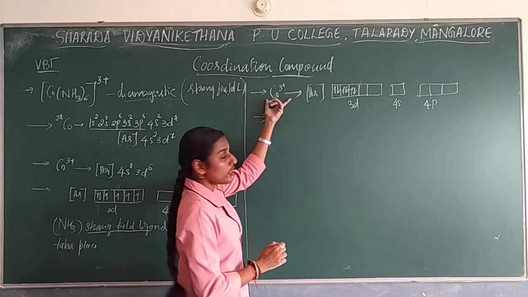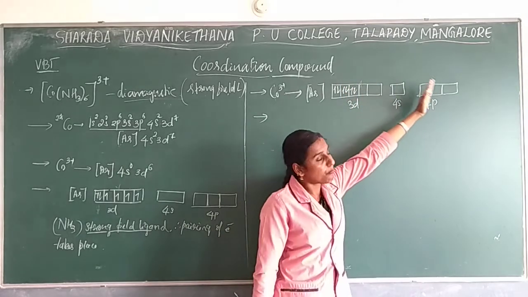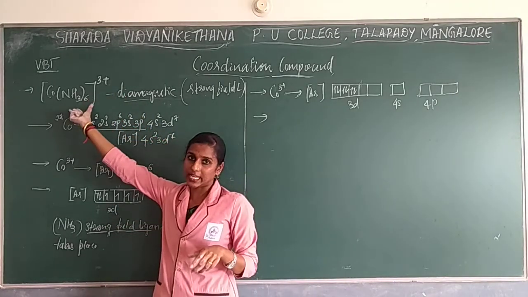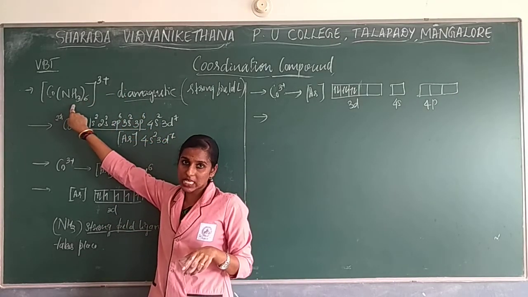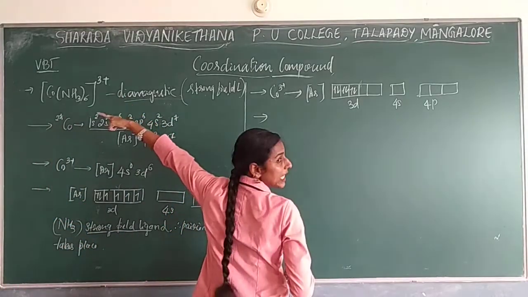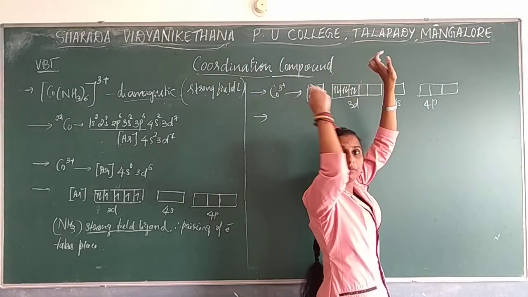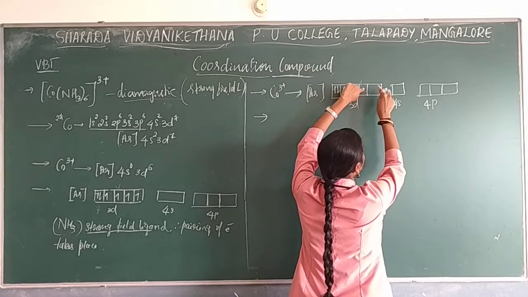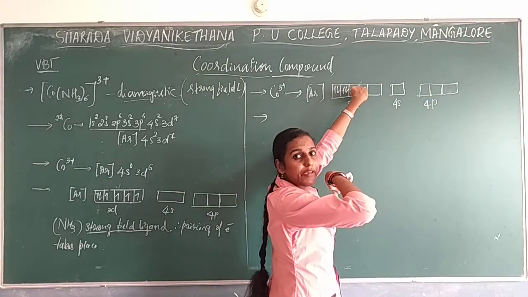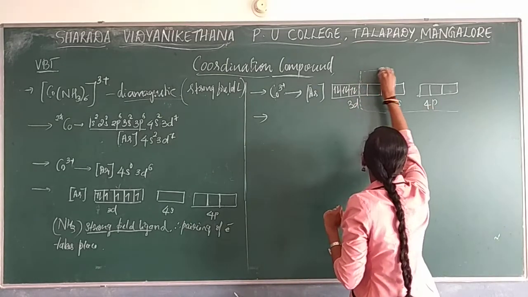In the same way, here also, cobalt is the central metal atom. It will give the empty space for the ligands. How many empty spaces will be given? Based on the number of ligands. How many ligands do you have? You have 6 ligands. So based on the number of ligands, you need to give that empty space. So after this, the 6 empty spaces that are there will be given to the ligands. Okay. So now 1, 2, 3, 4, 5, 6. So these 6 empty or vacant spaces of the d orbital will be given to the ligand. So you should show that with dotted lines.